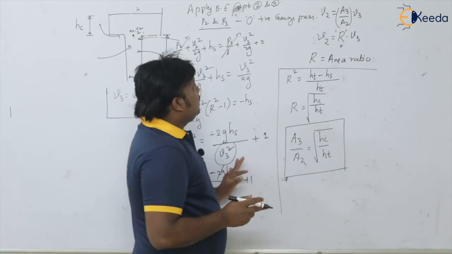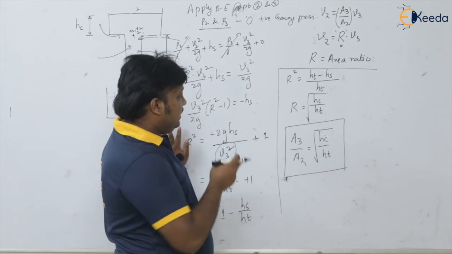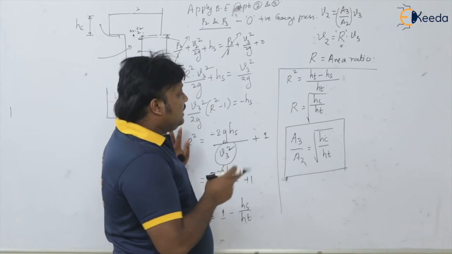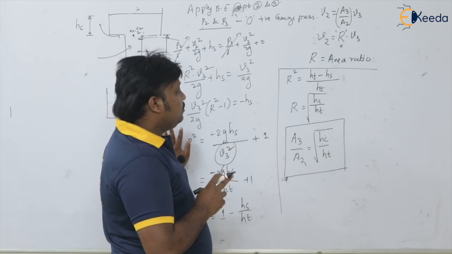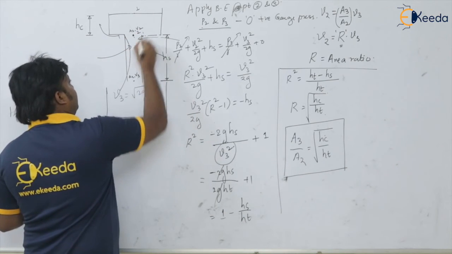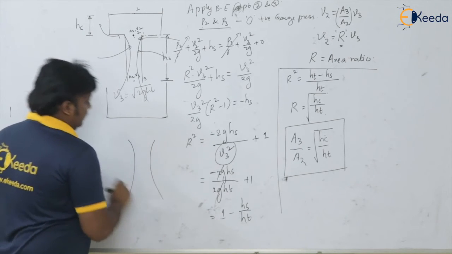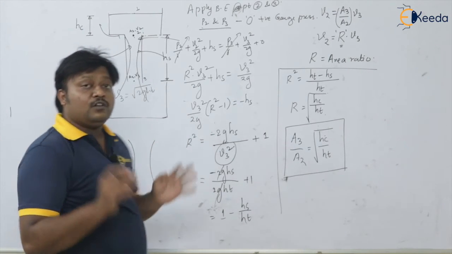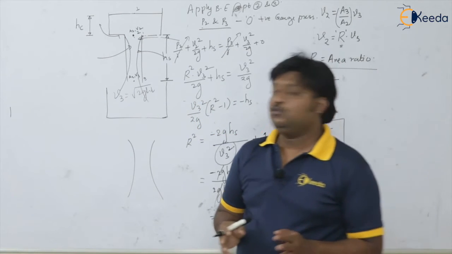So this aspiration effect actually suggests that the shape of the sprue should not be cylindrical. It should be parabolic, like this. So it will be like this. The correct shape of the sprue should be what?